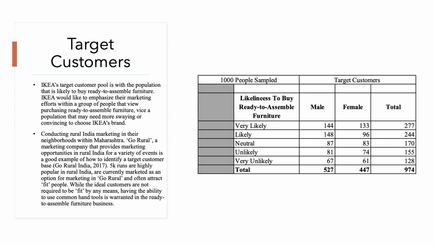For example, a 5K run, which are highly popular in rural India, are currently marketed as an option for marketing by Go Rural. They attract fit people, and while the ideal customers are not required to be fit by any means for IKEA, having the ability to use common hand tools is warranted in the ready-to-assemble furniture business.